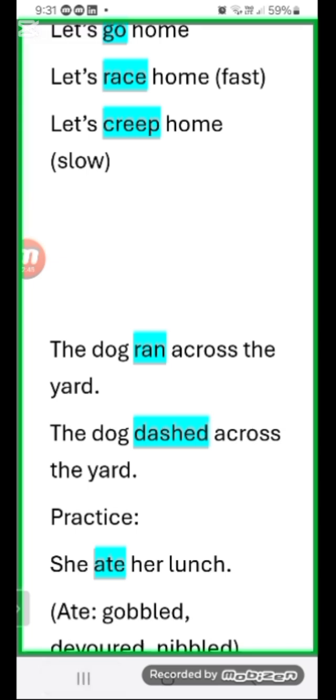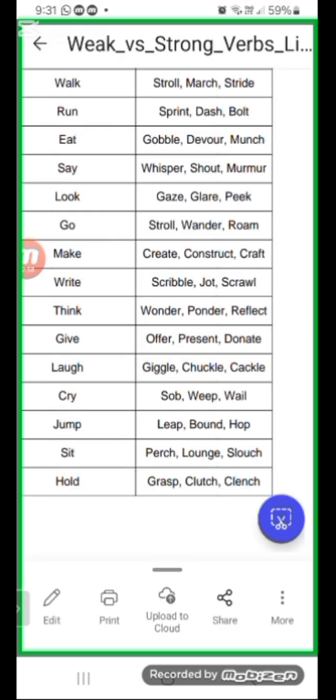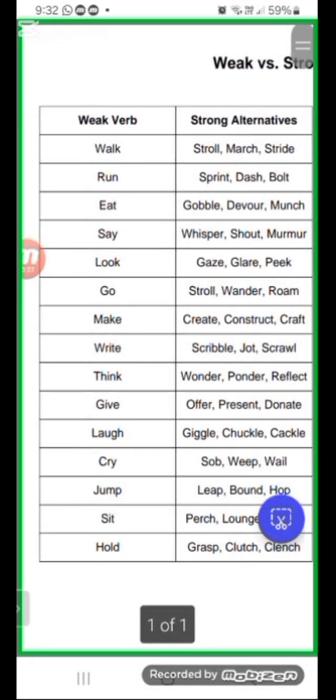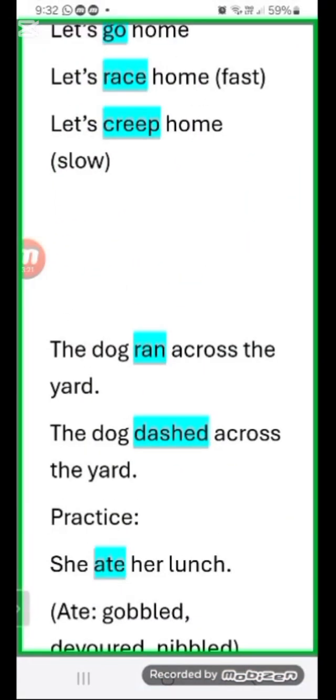Okay, now I'm going to share the chart of strong and weak verbs, the strong alternatives of the weak verbs. So the verb is walk, and the strong alternatives are stroll, march, stride. Then the verb is run, and the strong alternatives are sprint, dash, and bolt, right? So you will do the remaining on your own. Okay, so let us do the practice.